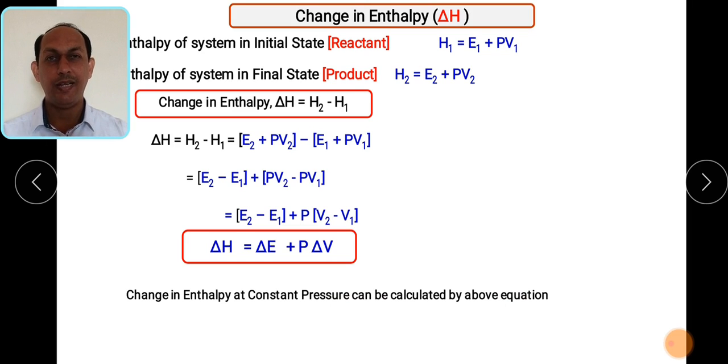Suppose if you are not maintaining the constant pressure, then this particular equation also we can write. Suppose pressure and volume both are variable, then this equation can be delta H is equal to delta E plus delta in the bracket PV. If you are maintaining volume as a constant, then this equation will become delta H is equal to delta E plus V into delta P. So depending upon the variable parameters, you can write this particular equation, but in most open system cases the pressure is kept constant.